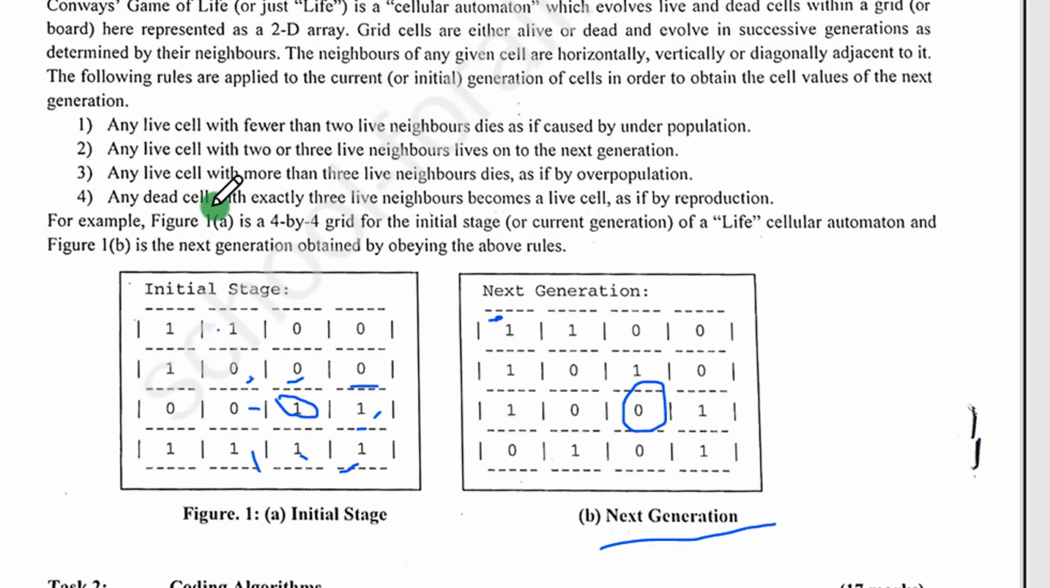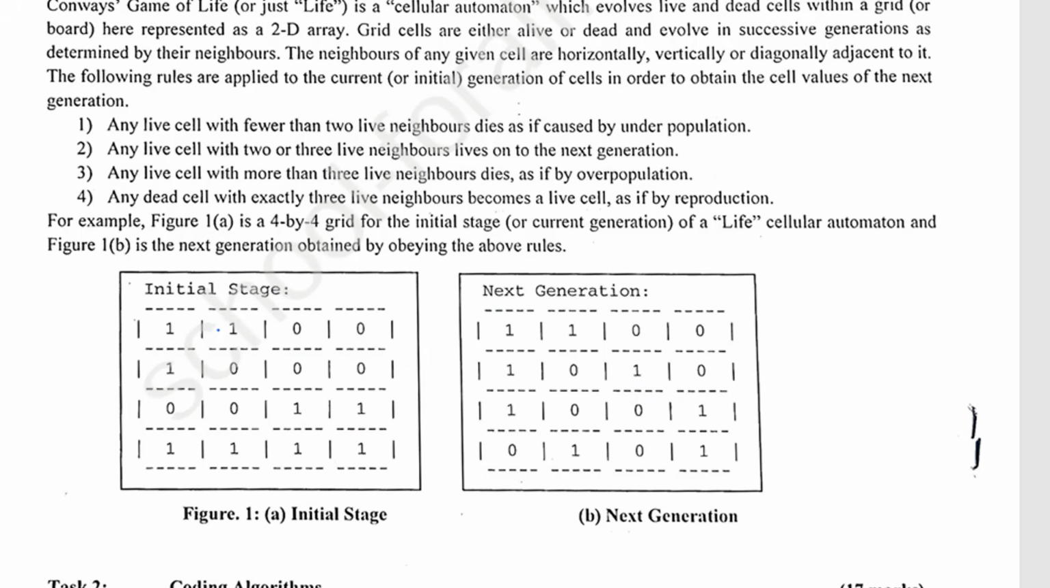Now let us take something that matches rule 4. They say any dead cell with exactly 3 live neighbors becomes a live cell. Good. So let us look for a dead cell in the first generation that is alive in the second generation. Because surely if you are dead in the first generation and alive in the second generation, it simply means that you match this fourth rule here. So yeah, this one here. He is dead here, but in this generation he's alive.